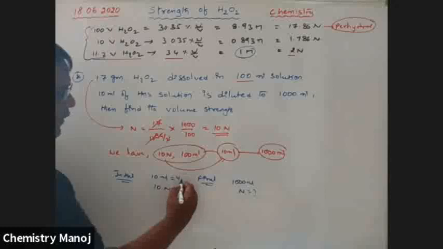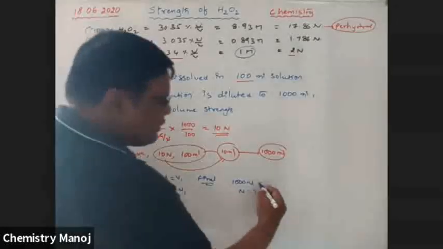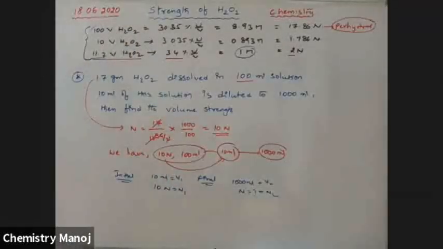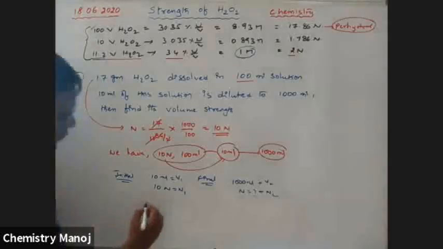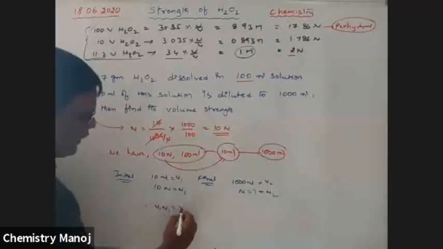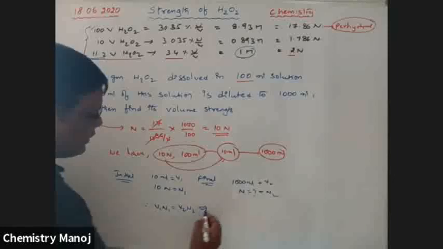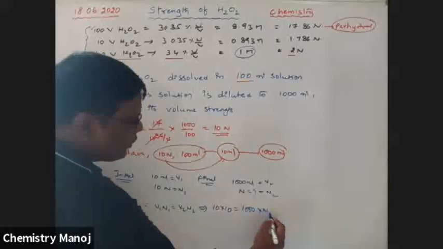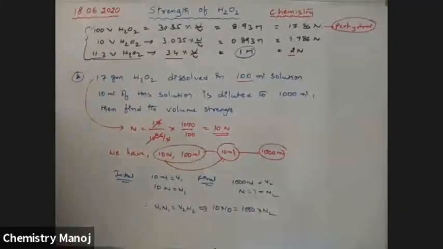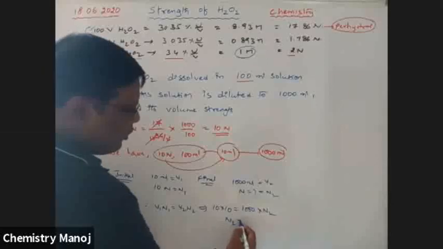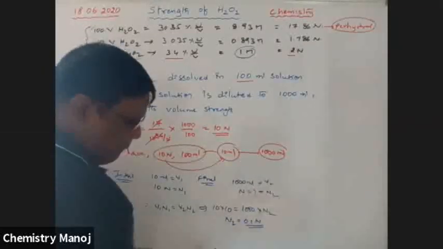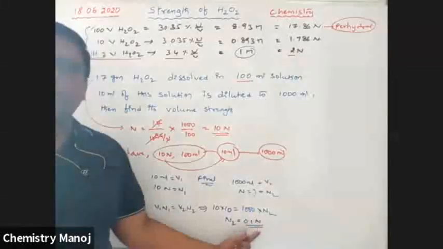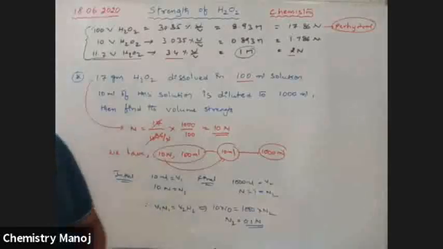So let the initial be V1 N1 and the final be V2 N2. Apply our formula: V1 N1 is equal to V2 N2. That implies 10 into 10 is equal to 1000 into N2. Therefore, N2 is equal to 0.1 N. That means the final solution normality is 0.1 N after dilution to 1000 ml.